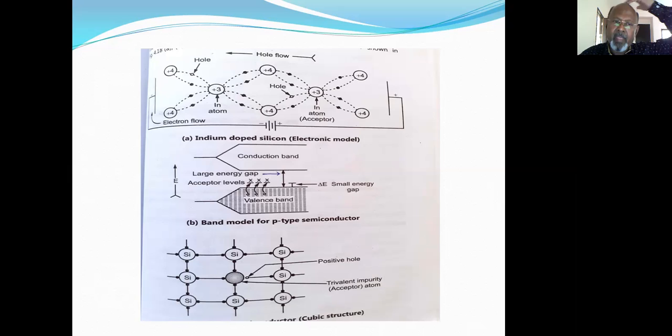Now here, if a hole migrates, the adjacent electron occupies this hole, which creates a new hole. Just by the moving of the holes, which are positive, the current conduction is done. As the current conduction is done with the help of positive holes, such semiconducting property is known as p-type semiconduction.